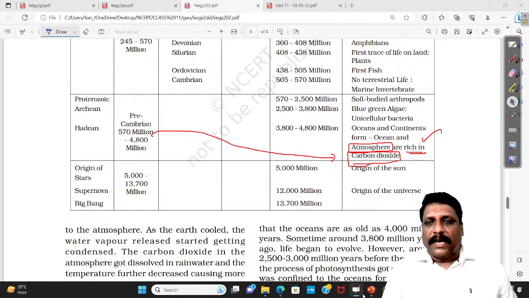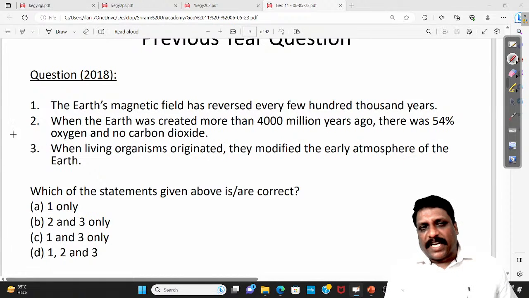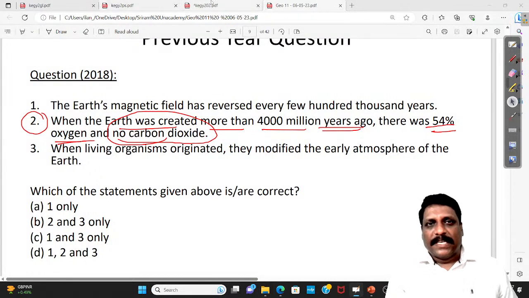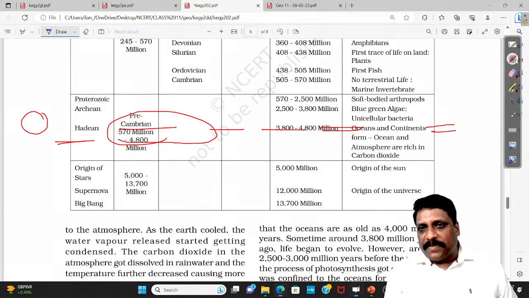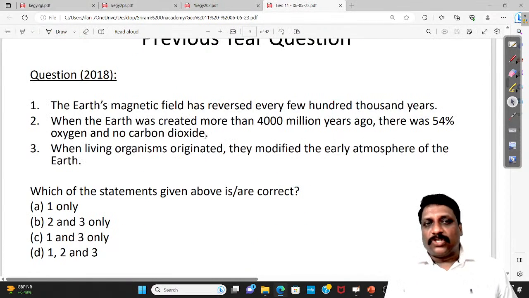And read the question which was asked in 2018, my dear friends. One of the statements says, when Earth was created more than 4,000 million years ago, that is Precambrian epoch, there was 54 percentage of oxygen and no carbon dioxide. But what exactly does the NCERT statement say? It says the atmosphere which had its formation was rich in carbon dioxide. But the question says there is no carbon dioxide.